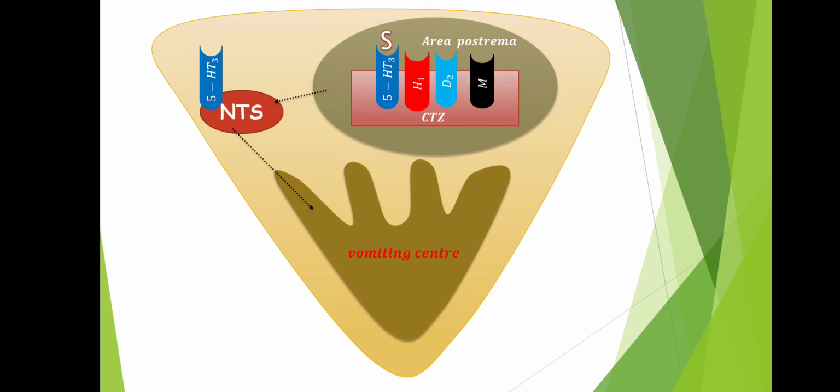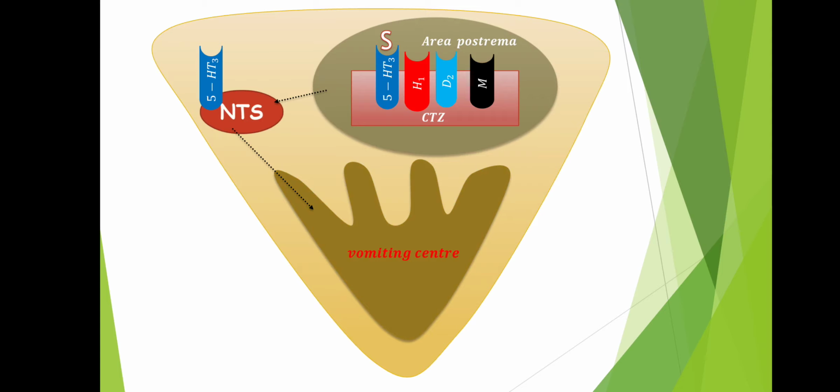centers. Okay, so when vomiting centers get activated, then what will happen? Obviously vomiting will be taking place. So whenever 5-HT3 receptor present on the CTZ as well as on the NTS, that is nucleus tractus solitarius, gets activated, it will cause activation of vomiting centers, and because of which vomiting will be taking place.